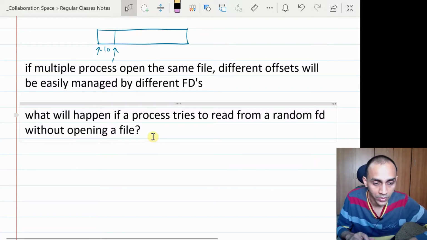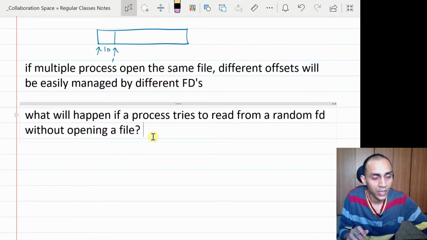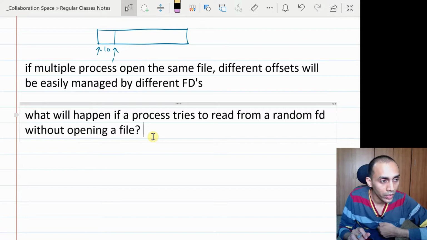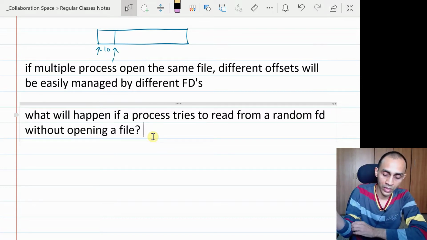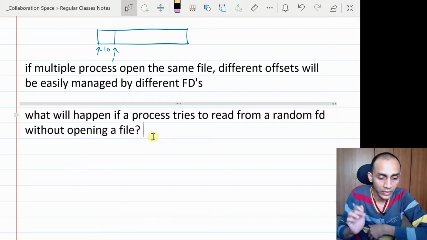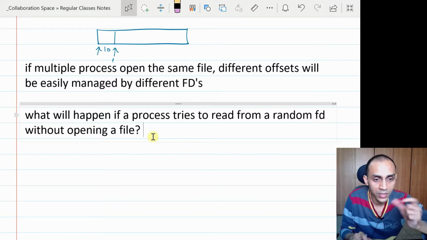descriptor for that process, so it will not allow it. Just like in the case of memory, whenever a process tries to access memory which was not allocated to it, the OS has a way to check that, and it would raise a segmentation fault or something like that. Similarly here, you can only use those file descriptors which the OS has given to you.